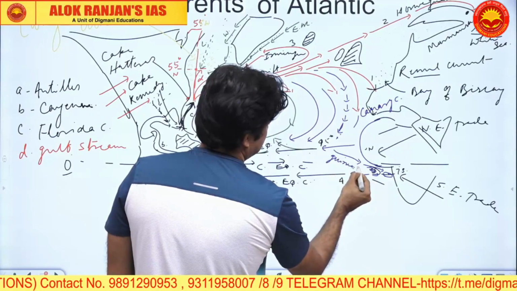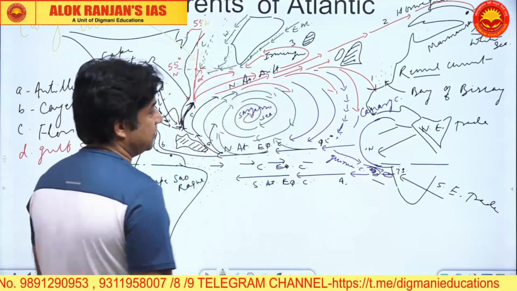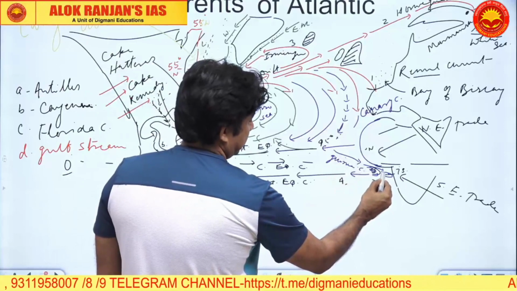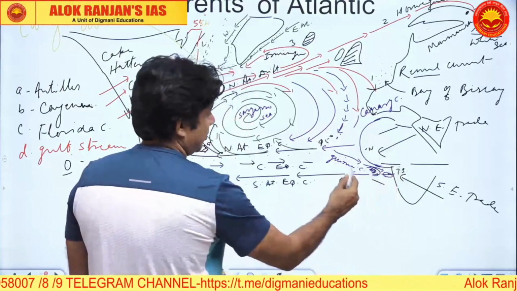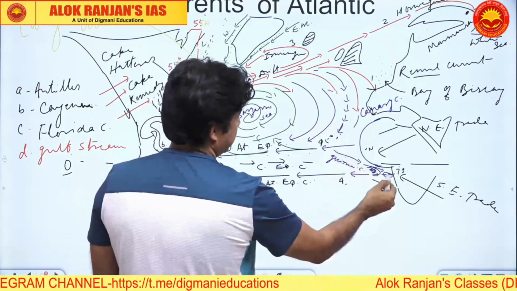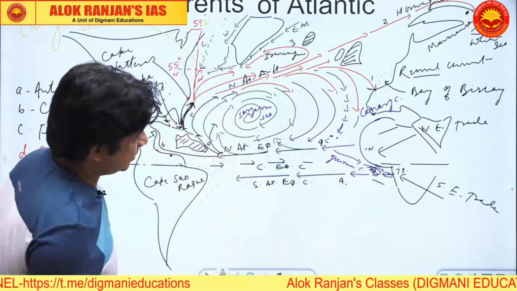It's a very small current, a warm current, and it originates for the sake of compensation, due to the loss of water from the Guinea coast. So it gradually moves into it. It's a warm current. It's the equatorial water which is moving there.